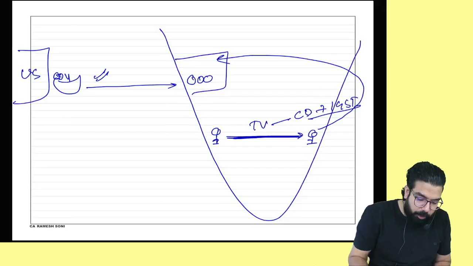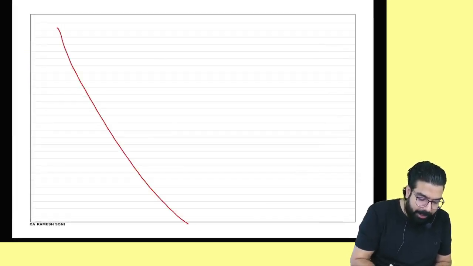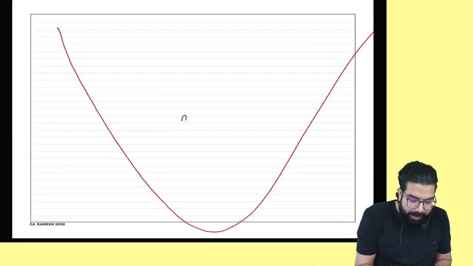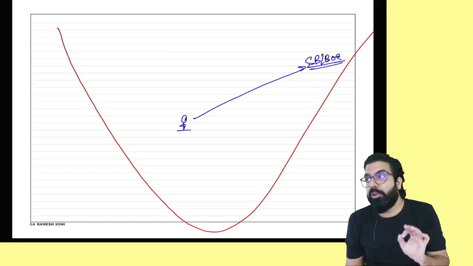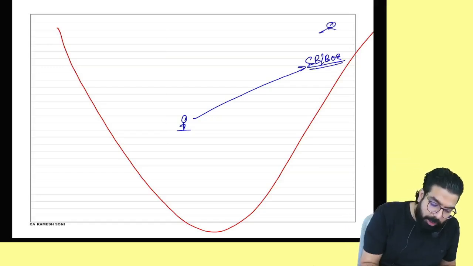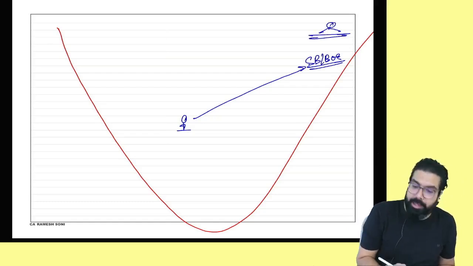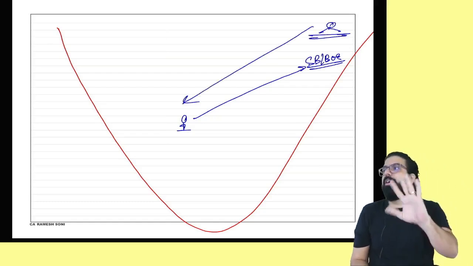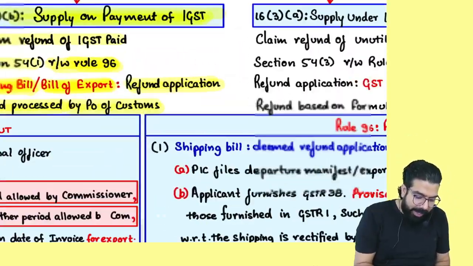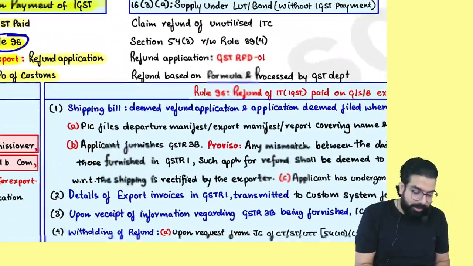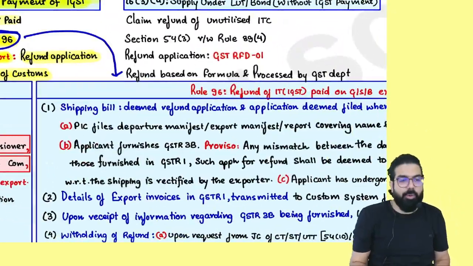When you export goods from India to outside India, you will file what? A shipping bill or bill of export. Remember one thing, when you file the shipping bill or bill of export, the customs officer sitting over here will process your refund. For that, he will follow Rule 96. I have written down Rule 96 over here.